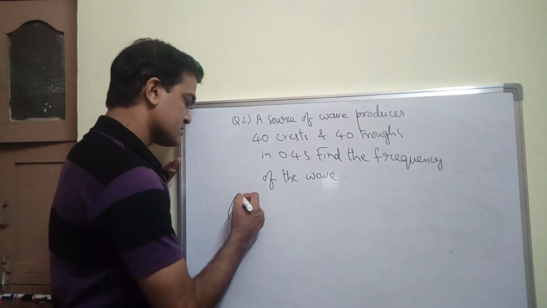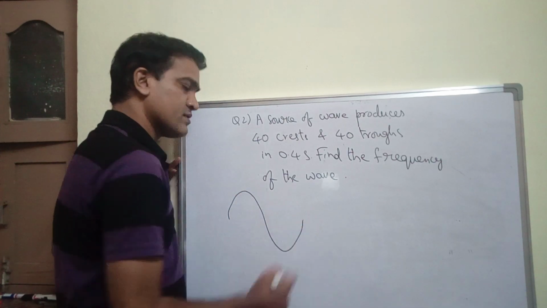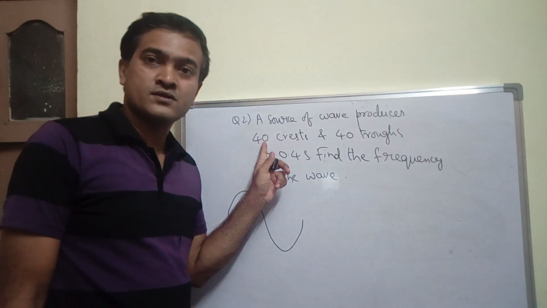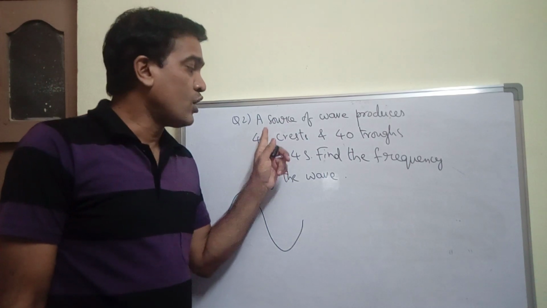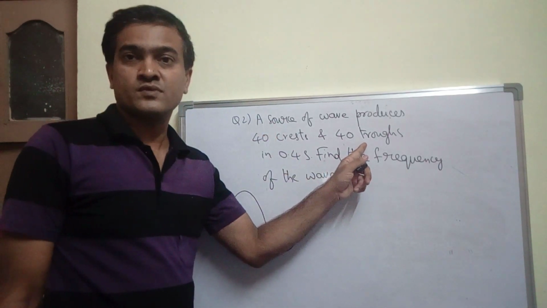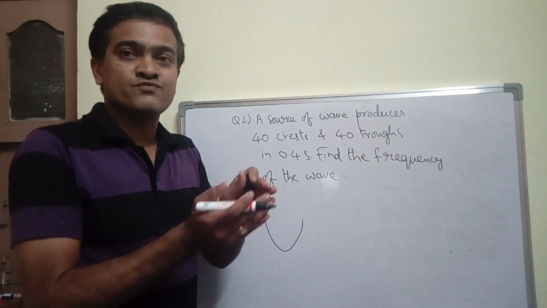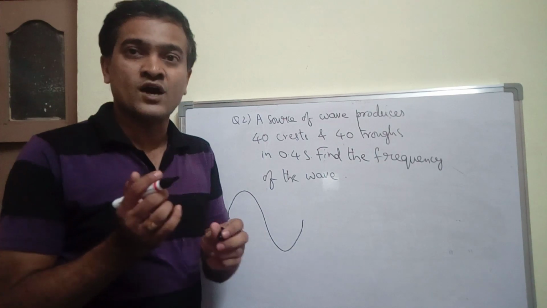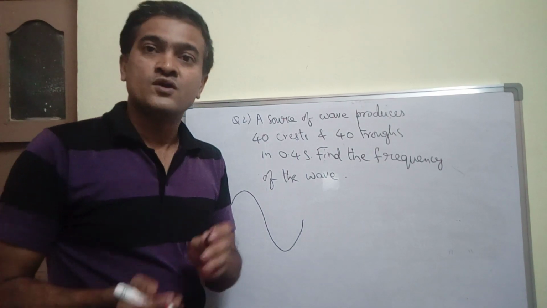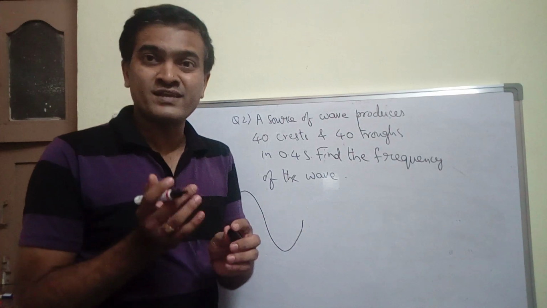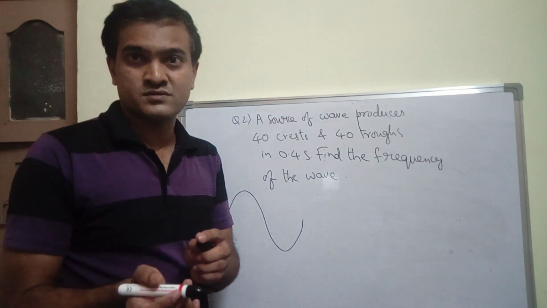Like this, how many crests are there? 40 crests. How many troughs are there? 40 troughs. So 40 crests plus 40 troughs give how many waves? How many number of waves?